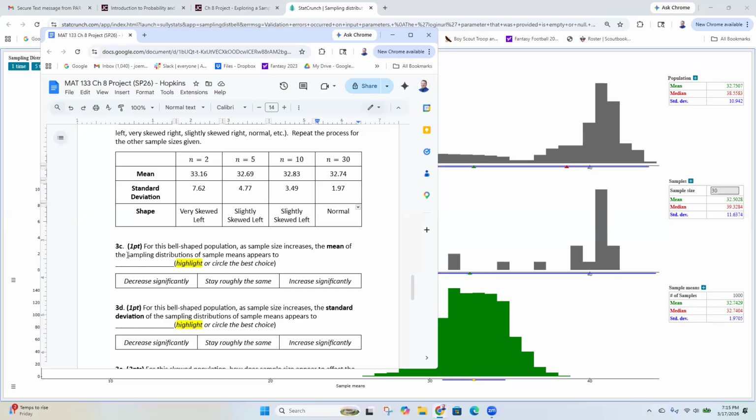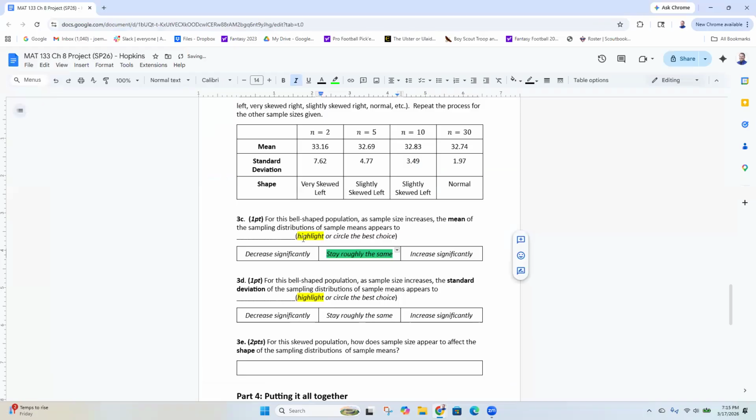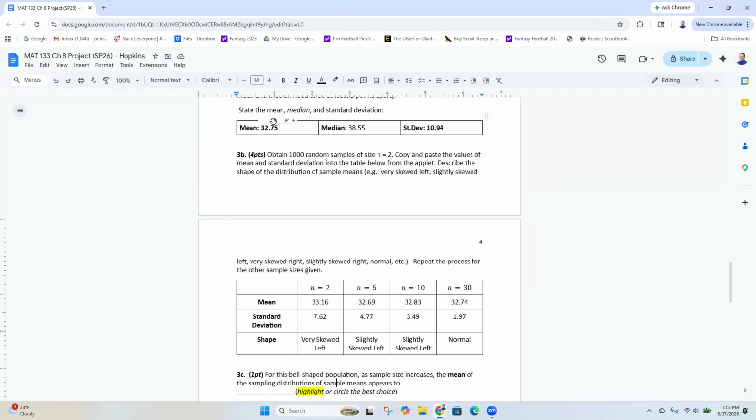So I'm filling along 3C, going to get the same answers that you saw before. What happens to the means? I have 33, 32.6, 32.8, 32.7. So those stay roughly the same. I know I'm kind of speeding through this, but this is also an interesting result that your means stay roughly the same.